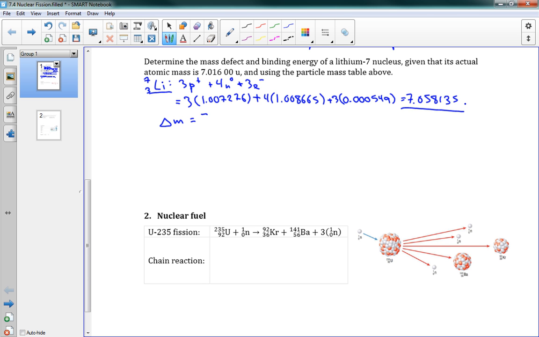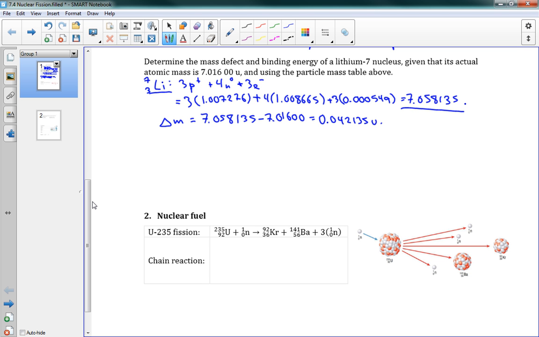Well, we expect there to be 7.058135, and what there actually is, the problem tells us, is 7.01600. So that difference in mass is 0.042135 units. That's our mass defect.